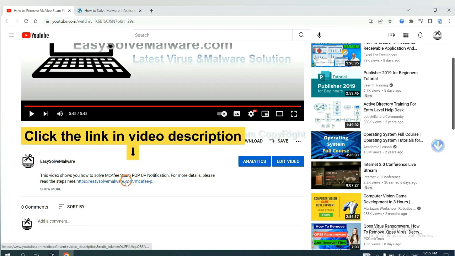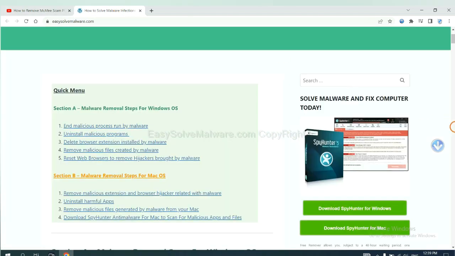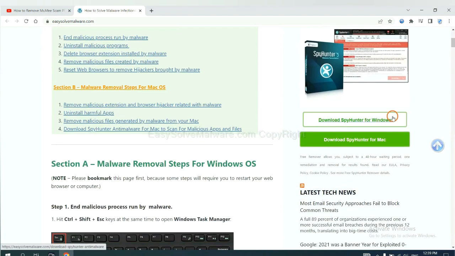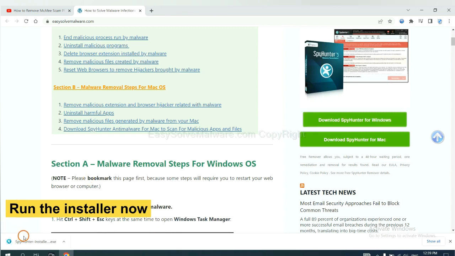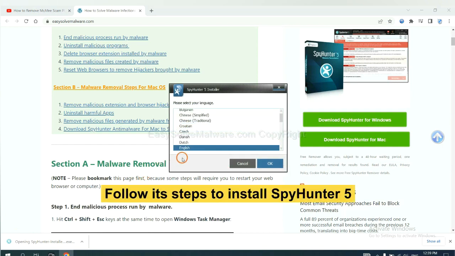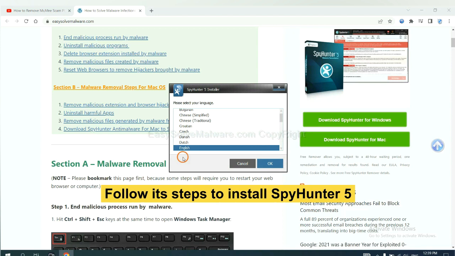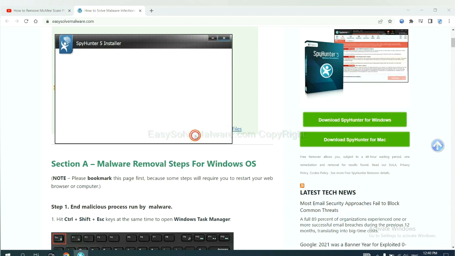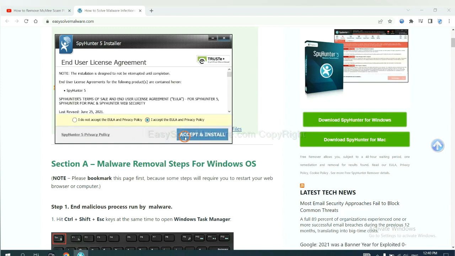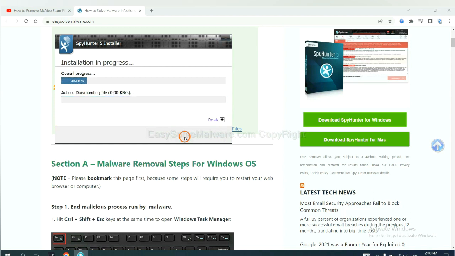Open the video. Click the link in the video description and you will get a page. Now you can download SpyHunter here and run the installer. Now you need to follow its steps to install the SpyHunter file. Select language and continue and accept and install. Just wait about 1 or 2 minutes.